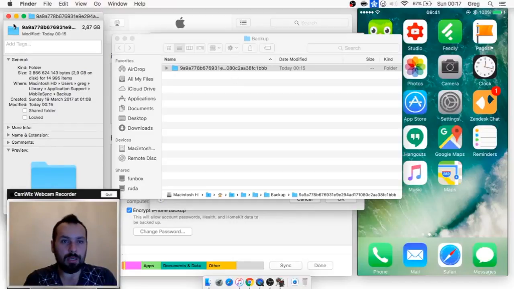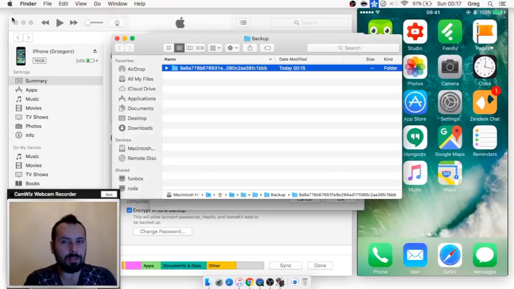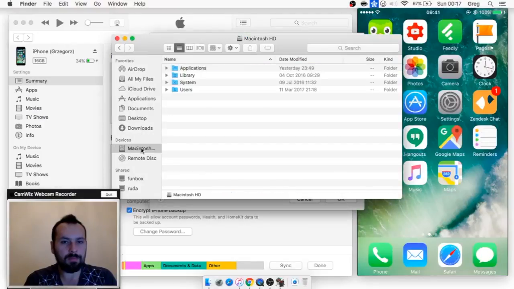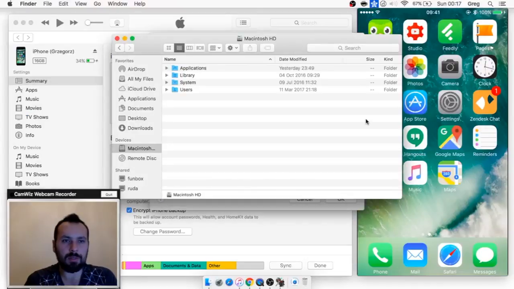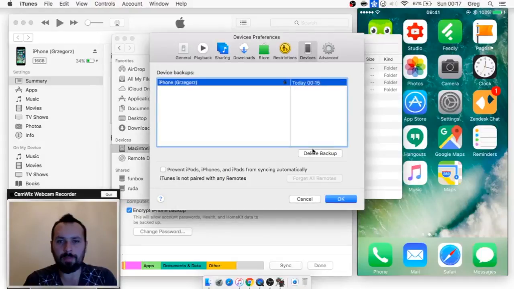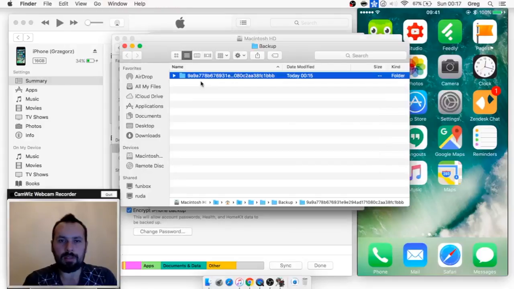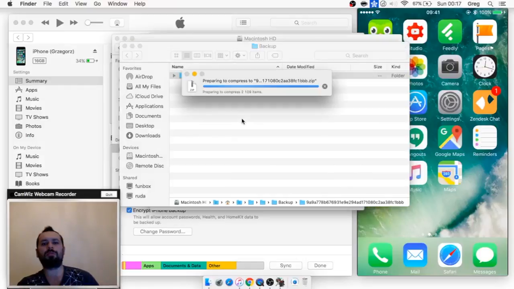2.8 gigs, so it's not much. As you can see, we've got quite a lot of space on our computer. So we will create a copy of it just in case. Let's click compress, and it will create a compressed file of this backup.